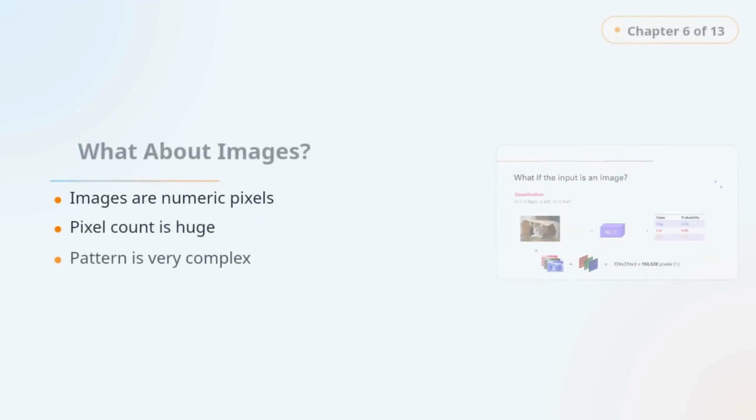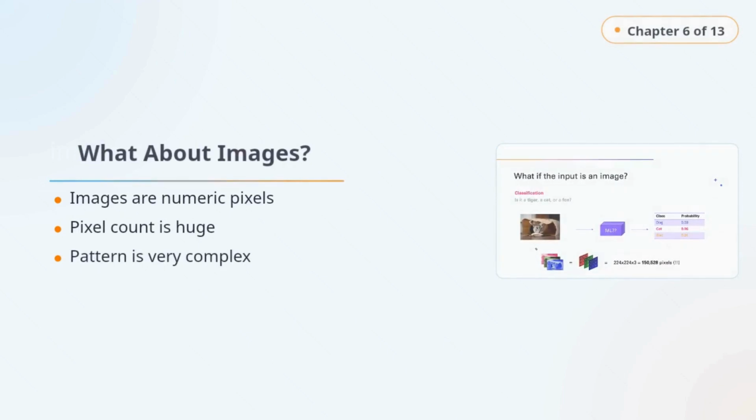Let's move from songs to images. A computer does not see a cat the way we do. It sees pixel values. Even a small image can contain over 150,000 numbers. That means the model must learn a very complicated mapping from raw pixels to labels like cat, tiger, or fox. This is much harder than the music example.